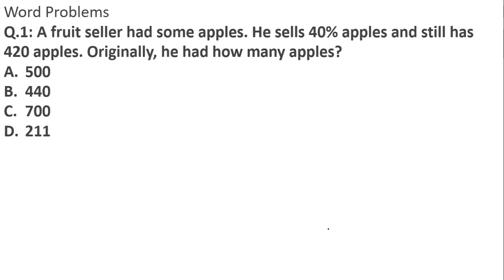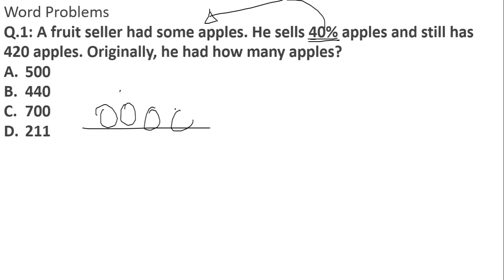Now look here. A fruit seller had some apples. He sells 40% and still has 420 apples. Originally, he had how many apples is the question. Try to understand: there was one fruit seller. He had some apples. From those apples he sold 40% of whatever apples he had. So always remember, for example, this is the fruit seller and he had this much of apples.